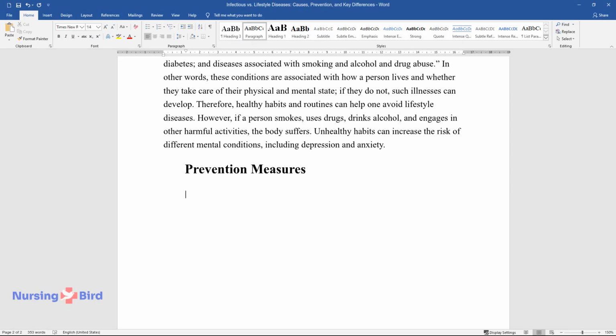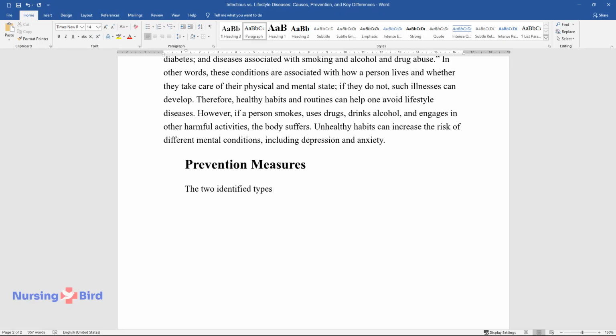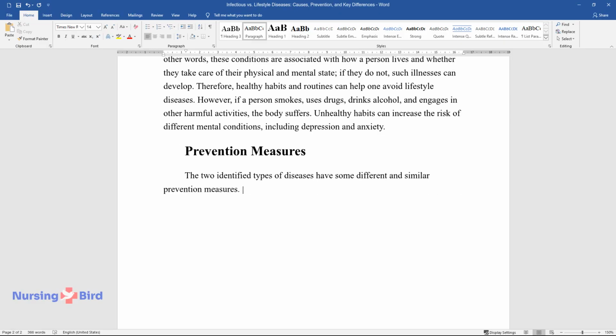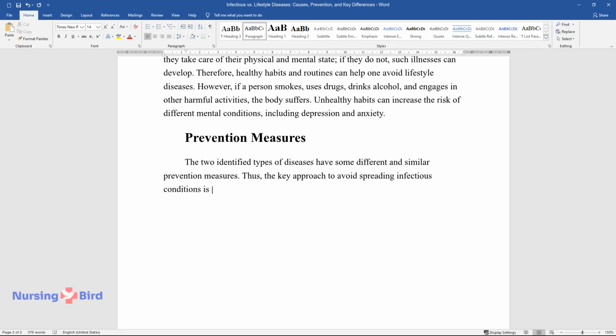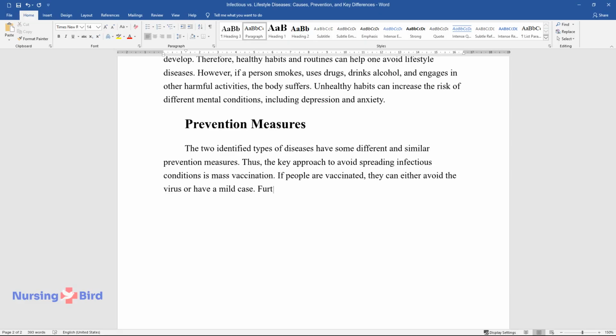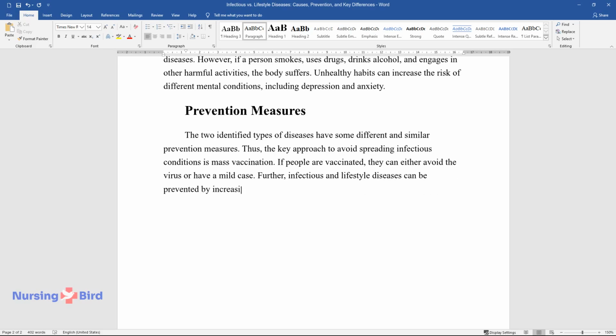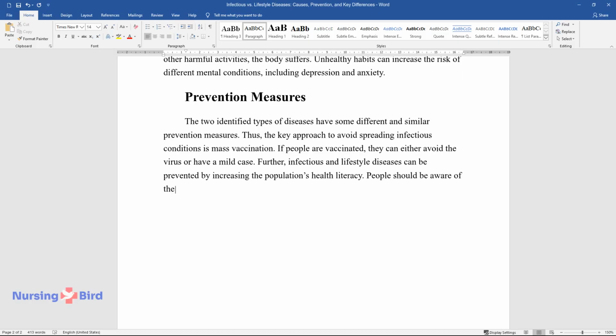Prevention measures. The two identified types of diseases have some different and similar prevention measures. Thus, the key approach to avoid spreading infectious conditions is mass vaccination. If people are vaccinated, they can either avoid the virus or have a mild case. Further, infectious and lifestyle diseases can be prevented by increasing the population's health literacy. People should be aware of the primary factors that cause each type and do their best to decrease the risks.